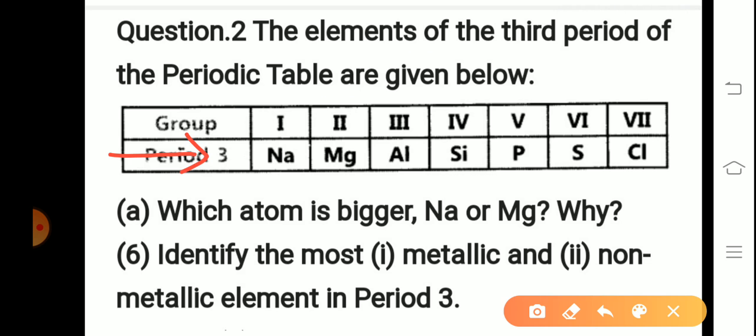Your answer is sodium, because nuclear attraction reduces while moving left to right. That's why the sodium atom is bigger. Identify the most metallic and non-metallic: the most metallic element is sodium, and the most non-metallic element is chlorine in the third period.